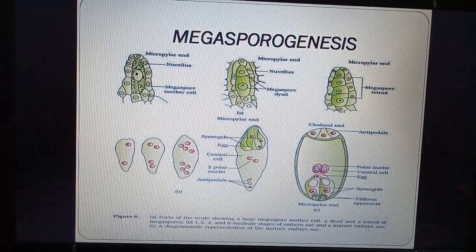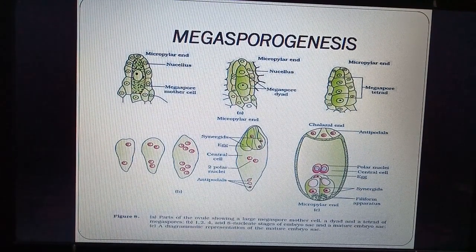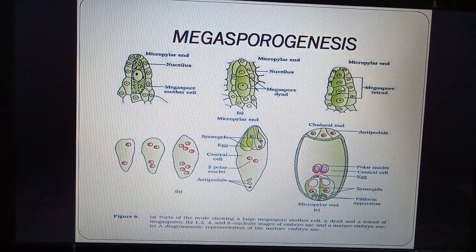Of this tetrad, the upper three cells degenerate, while in the lower cell nuclear division takes place. The nucleus divides into 2, then 4, then 8, and finally the nuclei are arranged.